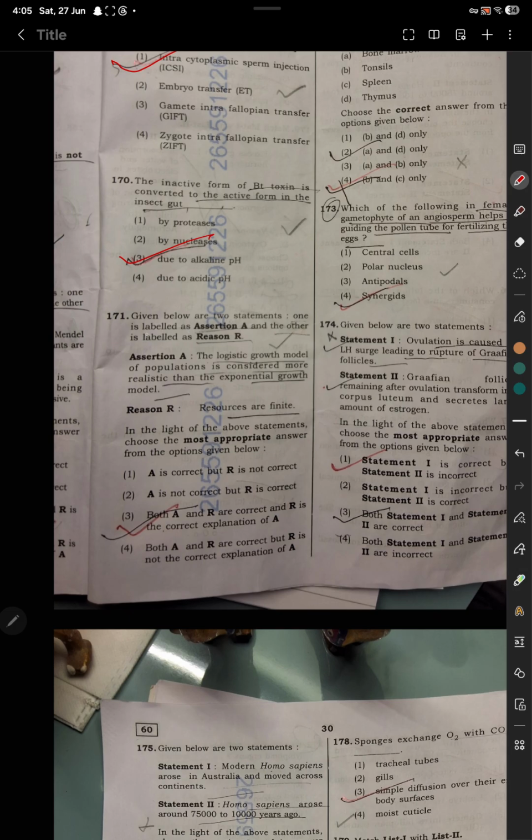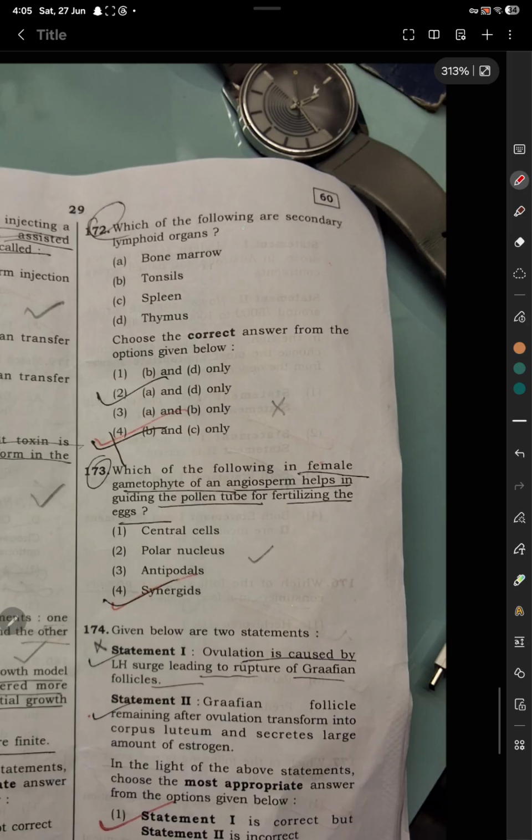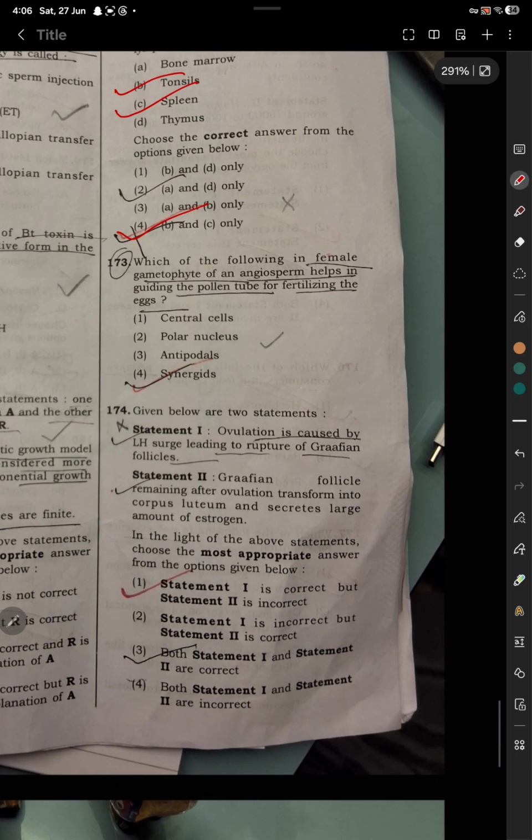Question number 171. Given below are two statements. So both statements are correct and are correct explanations of each other. Question number 172. Which of the following are secondary lymphoid organs? So option number 4 is correct. B and C are correct. Question 173. Which of the following in the female gametophyte of an angiosperm helps in guiding the pollen tube for fertilizing the egg? Option number 4, synergids, is correct.